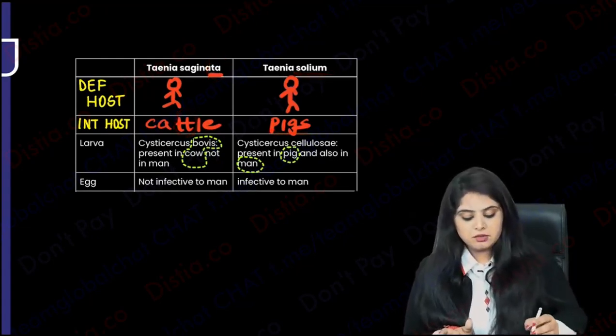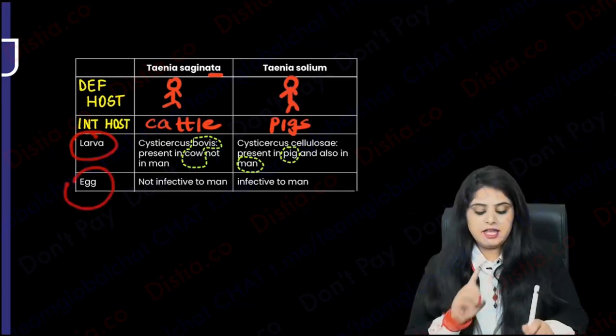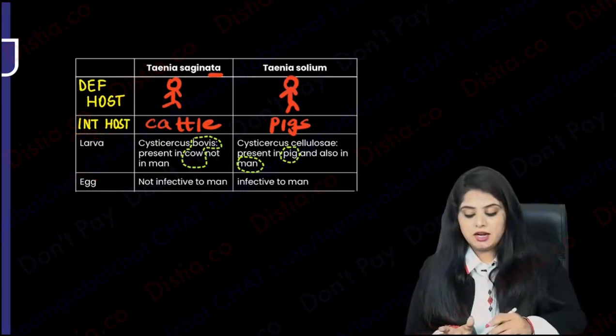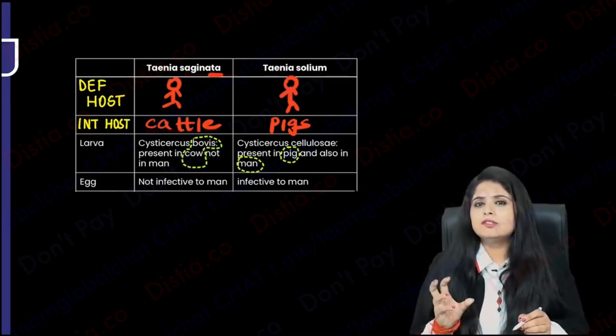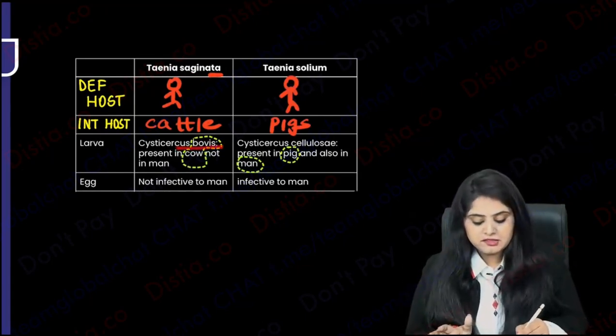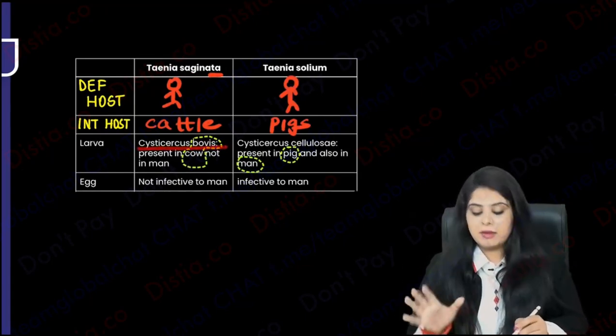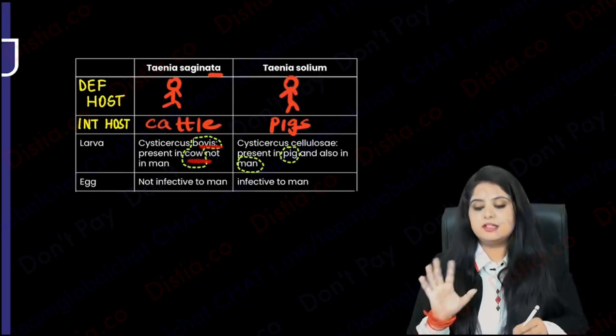Okay, so I've understood. Now you'll say that every organism has two things. It has a larva and it has an egg. So what is the name of their larva? So देखो, cattle and all this, cattle, cows, this reminds me of bovine. Cattle, cows, bovine होता है ना? So remember Cysticercus bovis, you will say, okay ma'am, bovis मतलब bovine. This is present in the cow. This is present in the cattle.